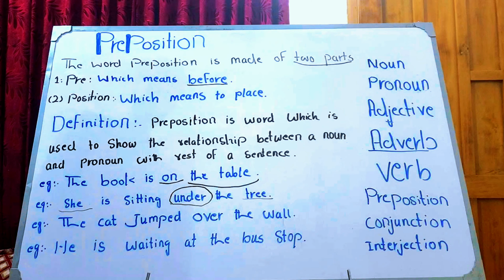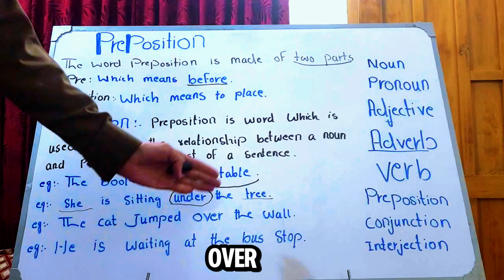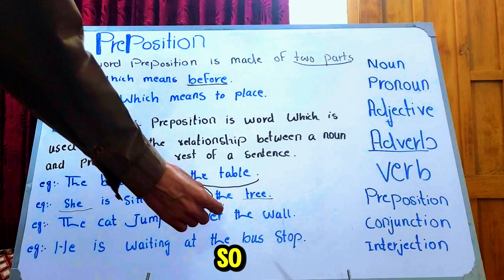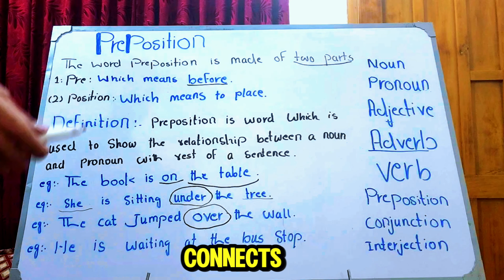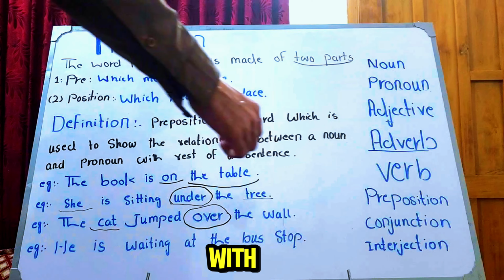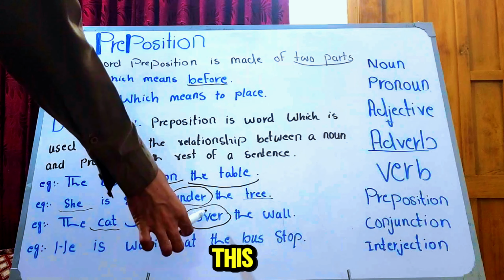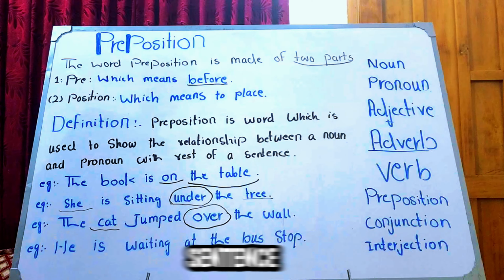Got it? Another one. The cat jumped over the wall. So "over" is a preposition here and it connects "cat", which is a noun, with the rest of the sentence. It means this preposition connects cat with the rest of the sentence.